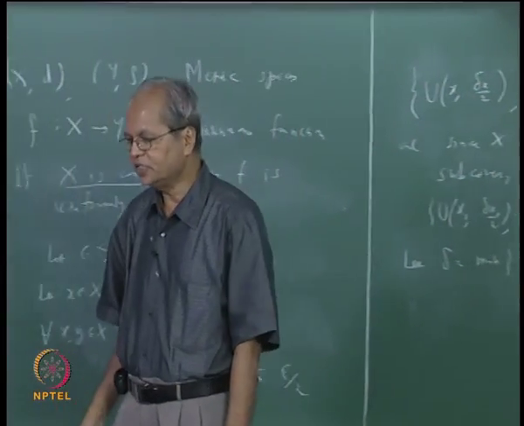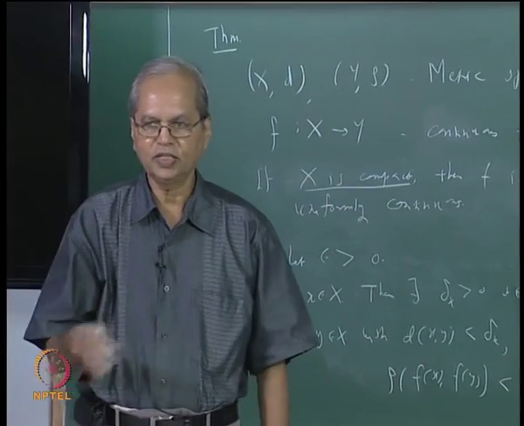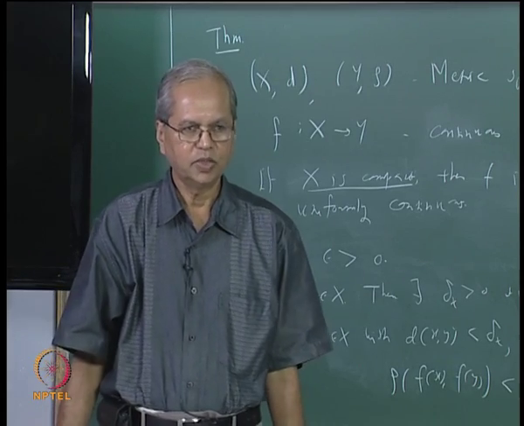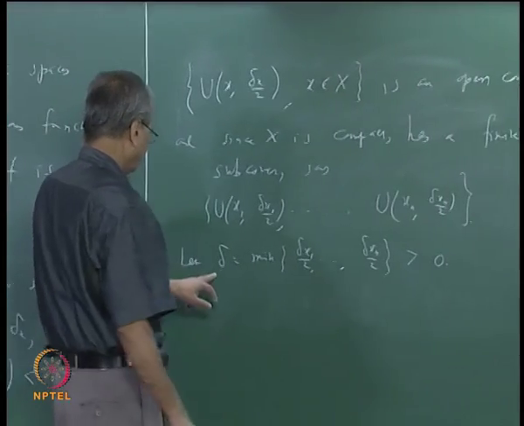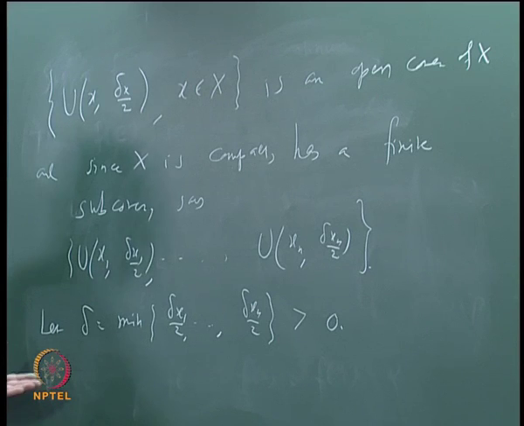If you take an infinite set where each number is positive, then the infimum over that may not be positive; it can be 0. So that is where we use the finiteness here. So we have found a delta bigger than 0, the minimum of these, and our idea is to show that this is the required delta which works for all x and y.